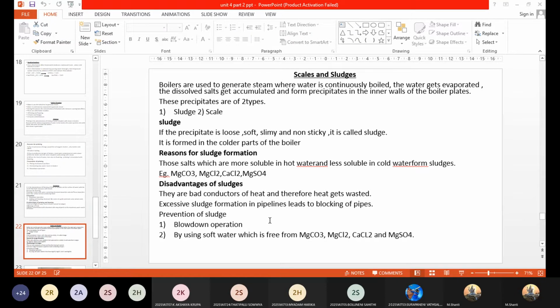If the water sample used is hard and is not treated before it is fed to the boiler, then it would definitely contain high amount of salts within it. Yes or no? Yes, ma'am. So when you start boiling this water, what will happen to the concentration of the salts present in this water?